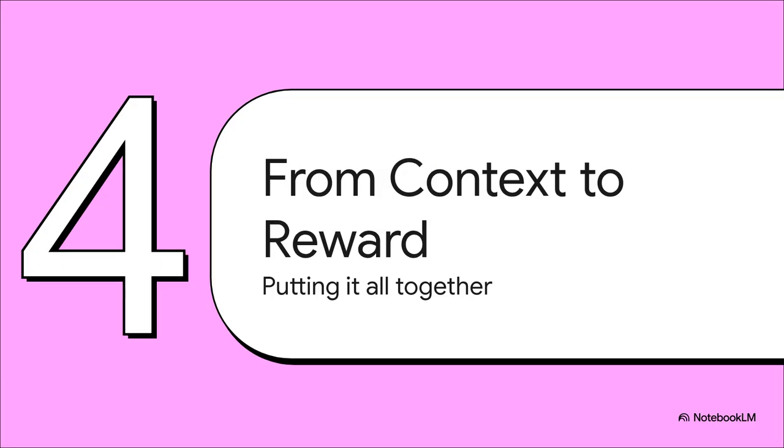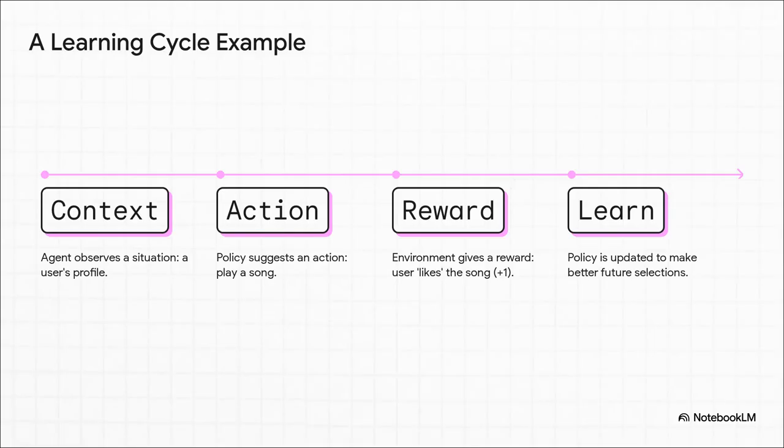Okay, so we've looked at all the individual pieces of the puzzle: context, action, reward, and policy. Now let's put it all together and see this thing in action. So picture this. A listener opens the app and this person absolutely loves rock music. That right there, that's our context. So the smart DJ looks at its policy, its brain, and decides, okay, let's try a classic rock song. That's the action. And what happens? The user loves it, smashes that like button. That's our positive reward. And then, boom, the learning happens. The DJ updates its policy and thinks, noted, this person likes classic rock. And next time, its choice will be even smarter.